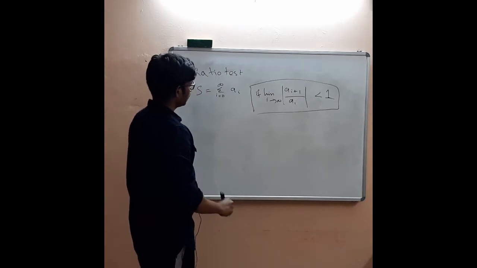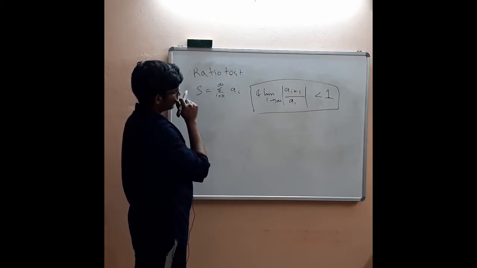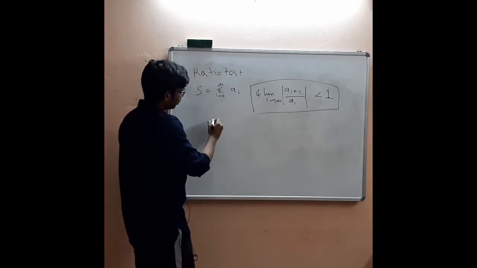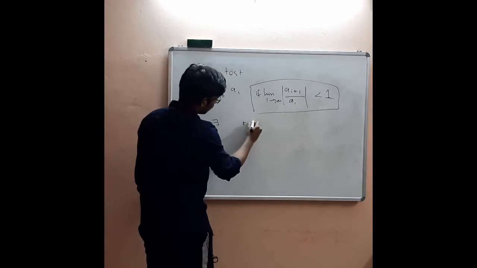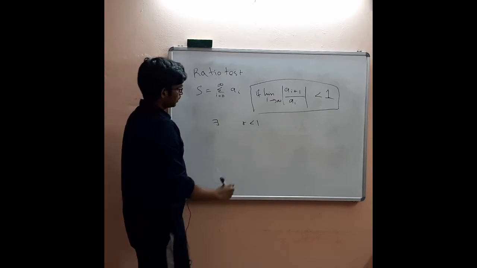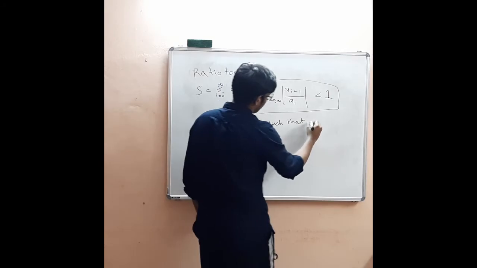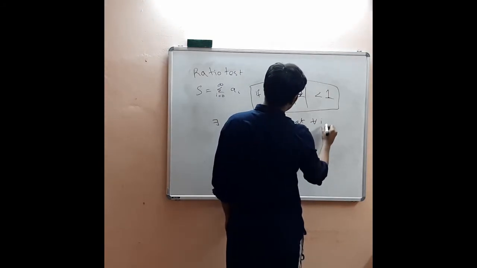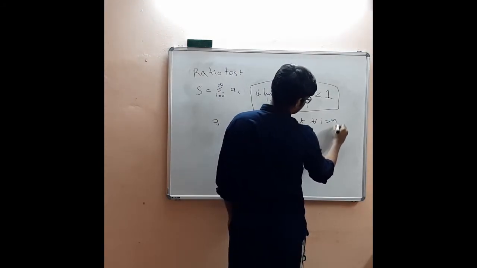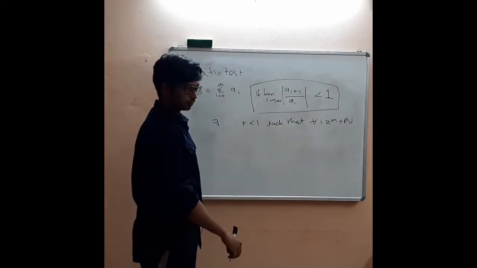It means there exists r less than 1 such that for all i greater than or equal to m, for some m belonging to the natural numbers, we are just simply using the definition of convergence here.